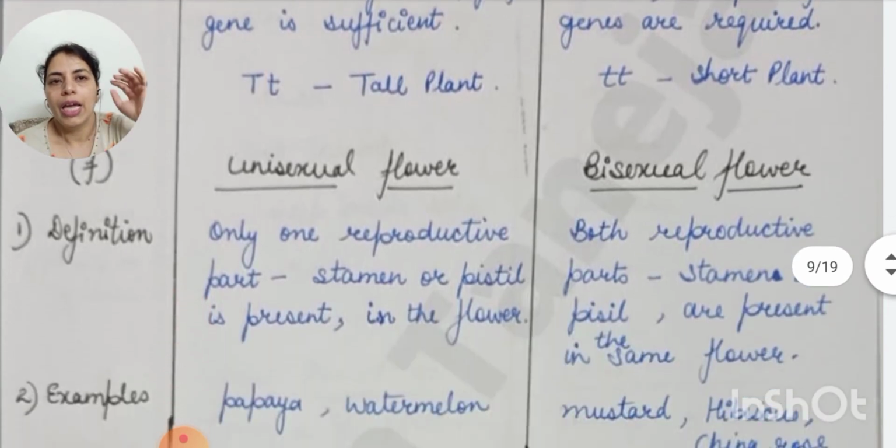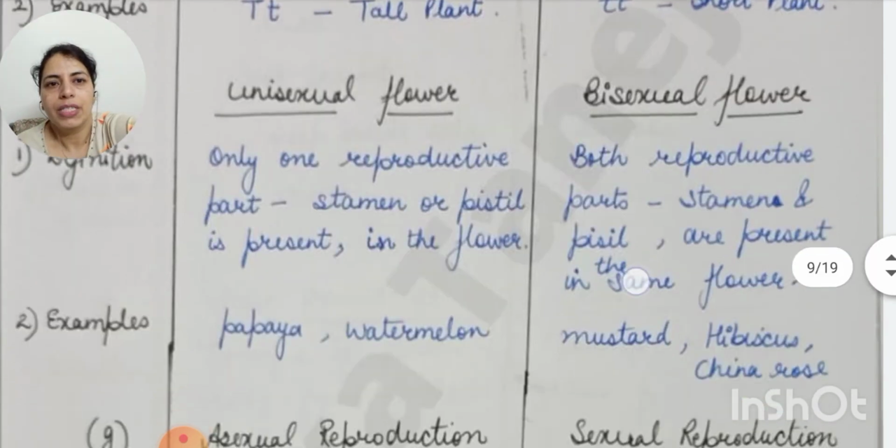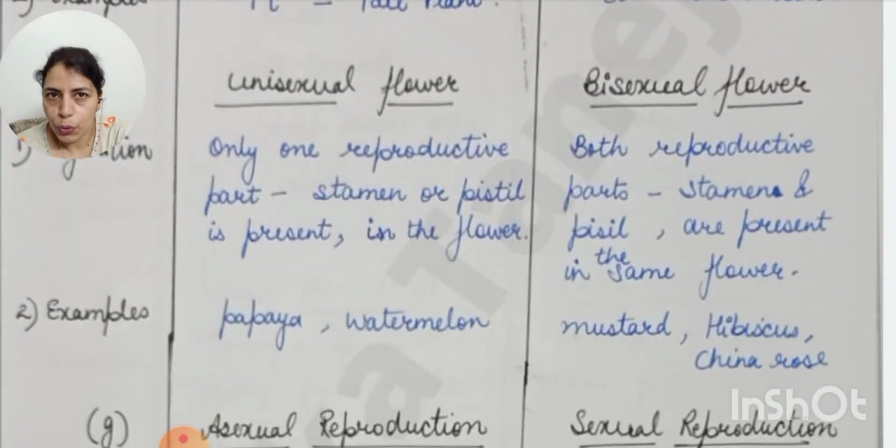Unisexual flower, definition: only one reproductive part, either the stamen is present or the pistil is present, meaning either the male part is present or the female part is present. But in bisexual flowers, both the reproductive parts are present in the same flower. Examples are papaya and watermelon, they have unisexual flowers. Mustard, hibiscus, or you can say China rose, they are bisexual flowers.